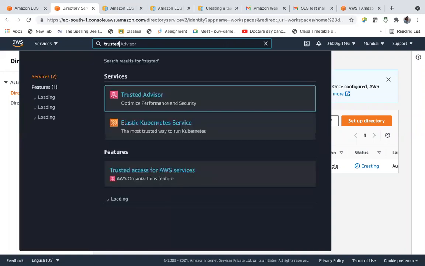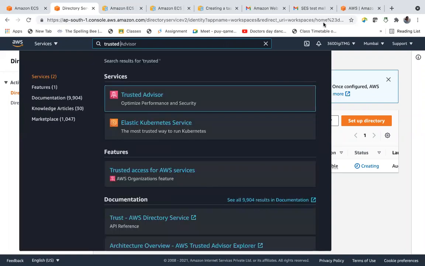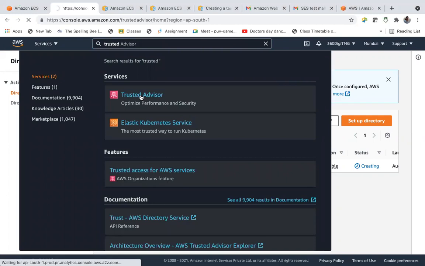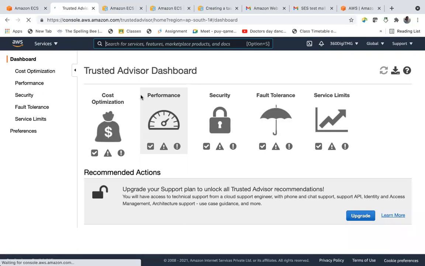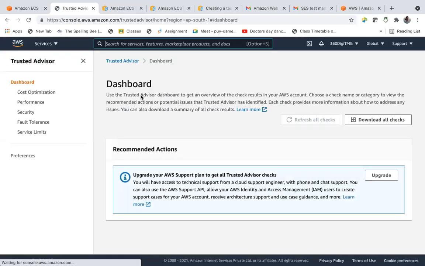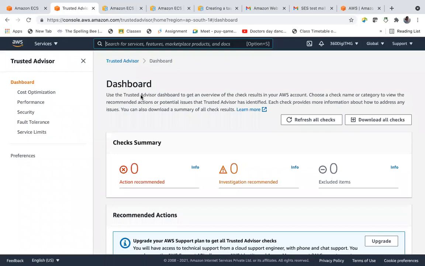Trusted advisor. Let's just walk through it. It would take around 5 minutes. It's good to know, because in the examination you may get questions related to it. You'll get scenario based questions. They will give you a scenario and ask you to choose the best suited answer.